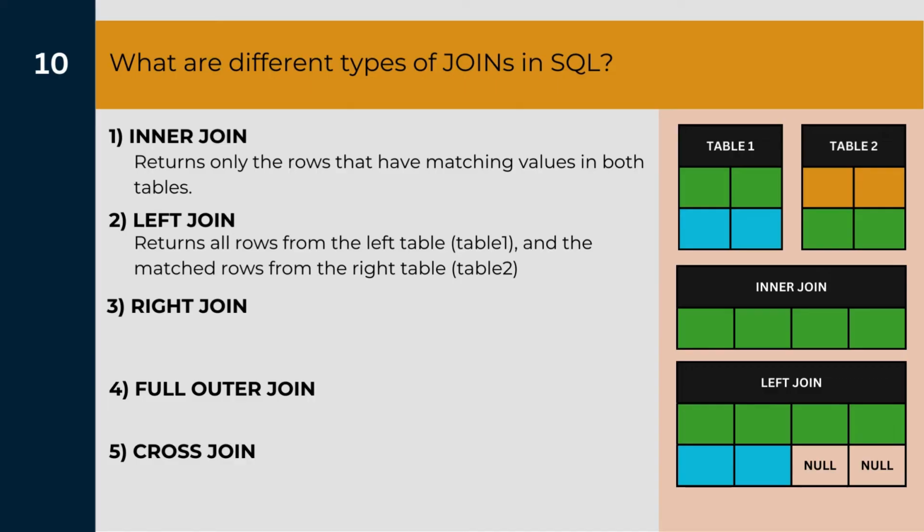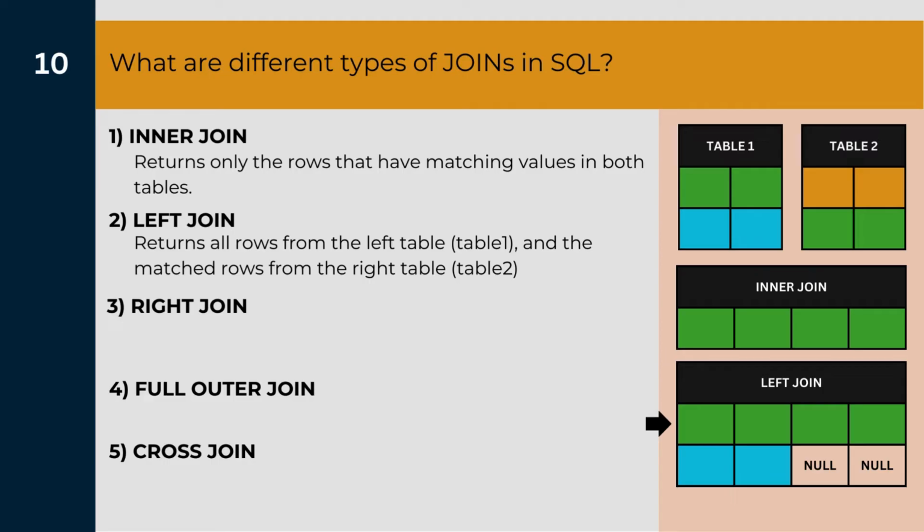Left join will return all the rows from the left table, which is table 1, and the matched rows from the right table, which is table 2. So by that I mean it will join table 1 and table 2, but it will return the rows which are present in the left table even if they are not present in the right table, and the rows which are present in both left and right table.